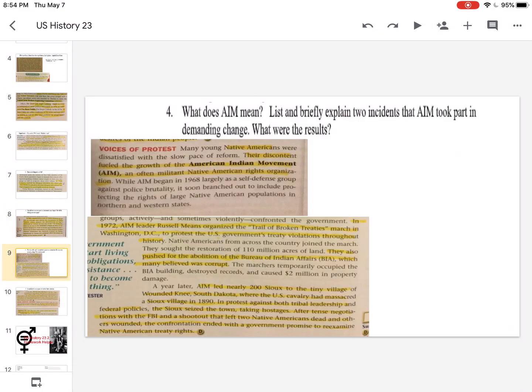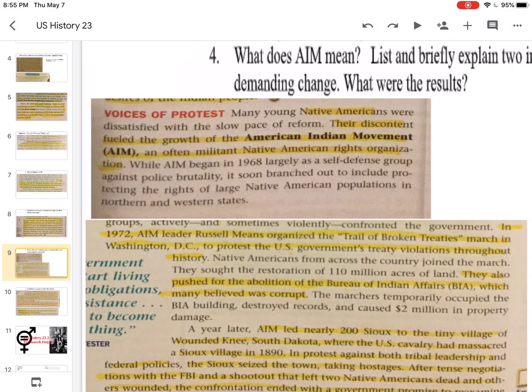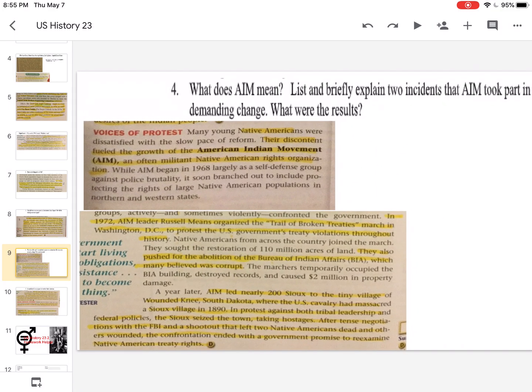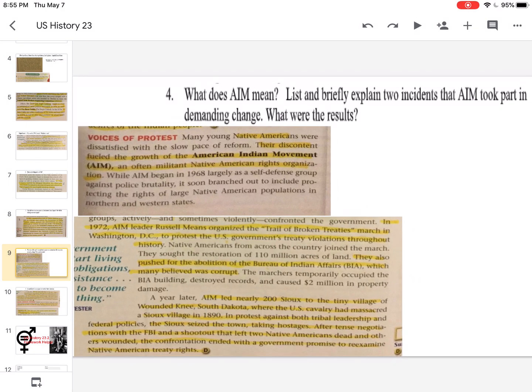Okay, what does AIM mean? List and briefly explain 2 incidents that AIM took part in demanding change. What were the results? It stands for American Indian Movement. Then it says list and briefly explain 2 incidents. So we have the American Indian Movement took over the Bureau of Indian Affairs and the confrontation against federal authorities at Wounded Knee. This led the federal government to re-examine Native American treaty rights.